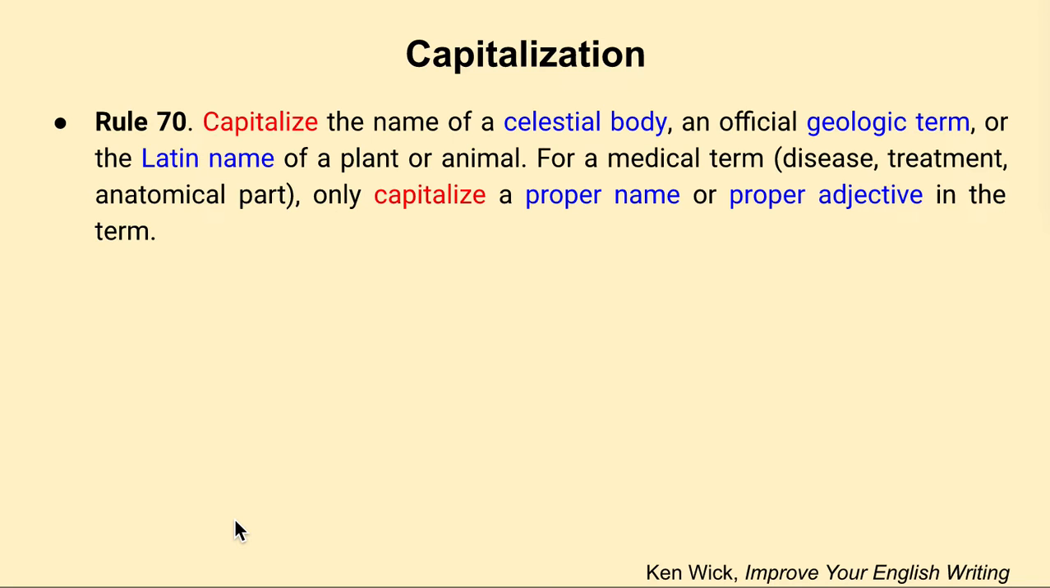So moving on to the next rule: capitalize the name of a celestial body, an official geological term, or the Latin name of a plant or animal. For medical terms, a disease, treatment, or a body part, only capitalize the proper name or adjective in the term.